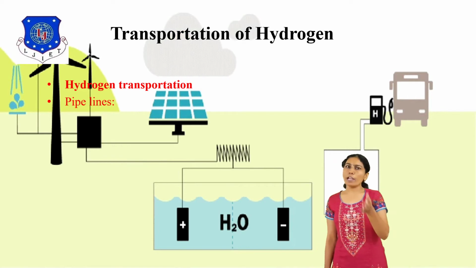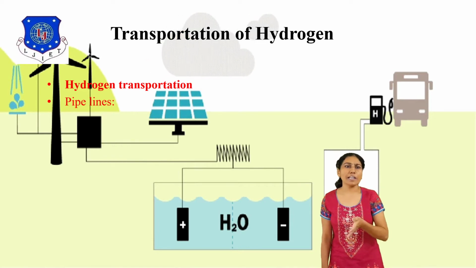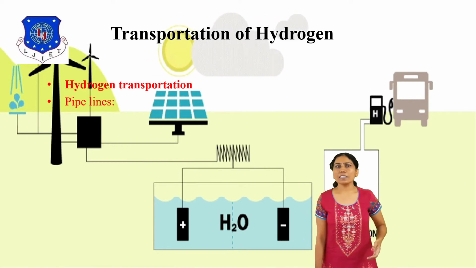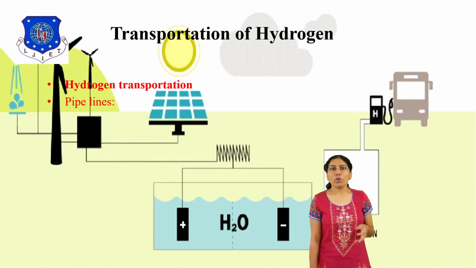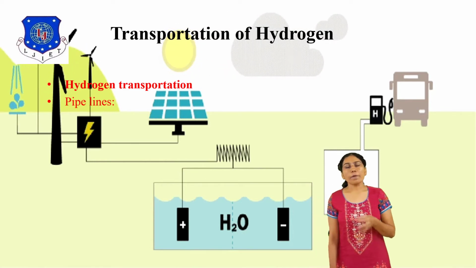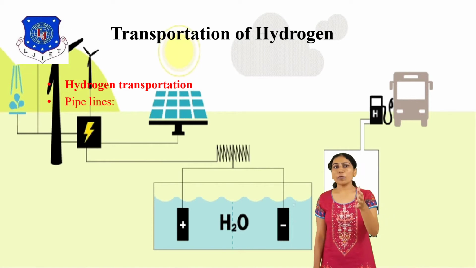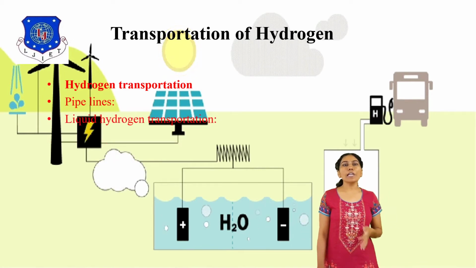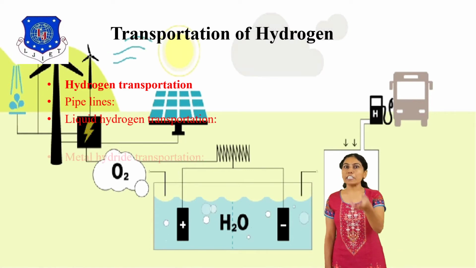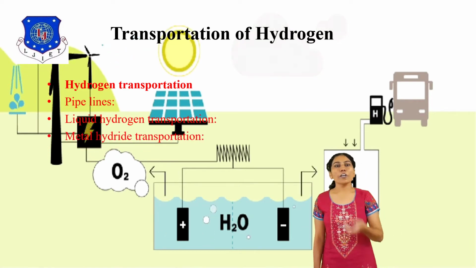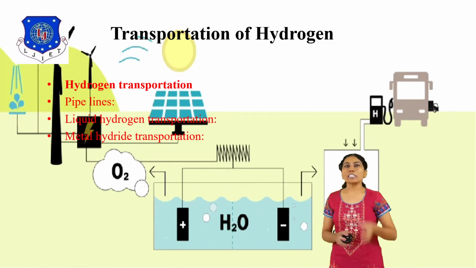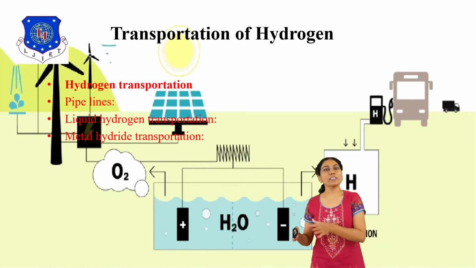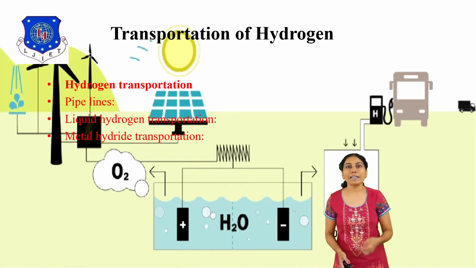Hydrogen is like 12.1 megajoules per cubic meter and natural gas is like 24. Okay, so it is density per mass. It is transportation by pipeline. Then also liquid hydrogen transportation, and also metal hydride transportation, means the solid metal alloys transport the metal hydride.